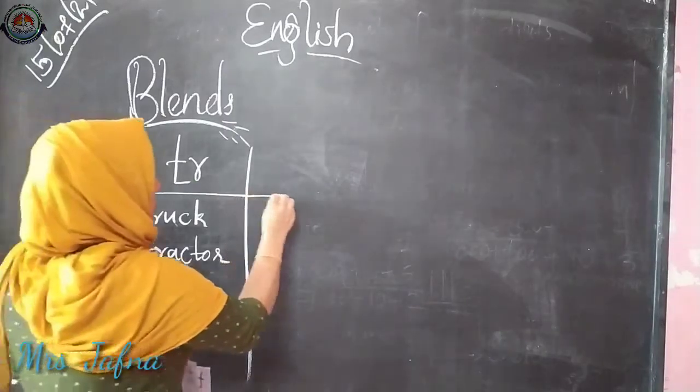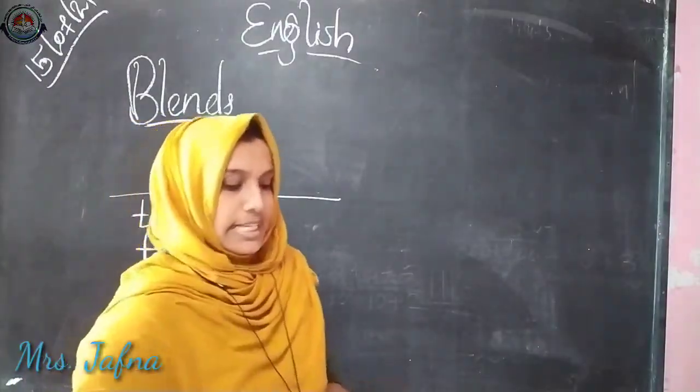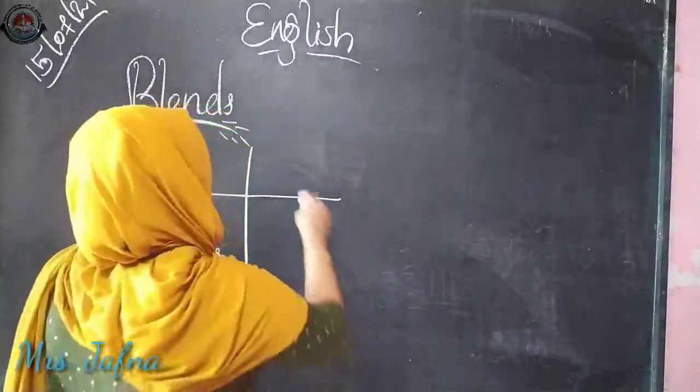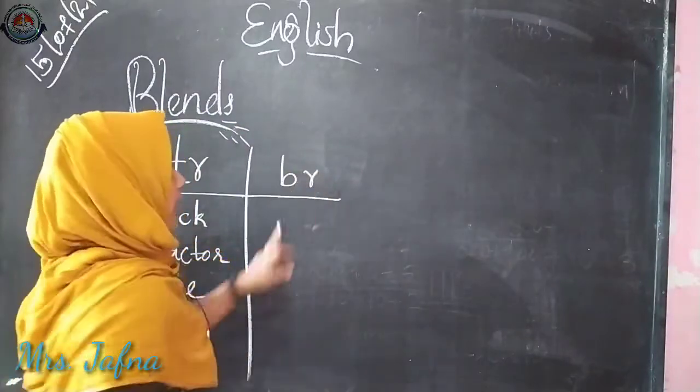Okay. Then now let's see, the second blend is br. B and R, br.